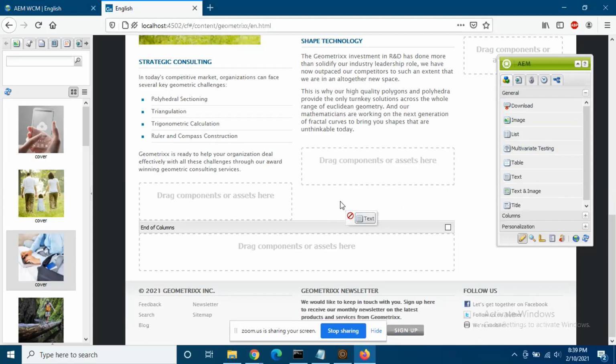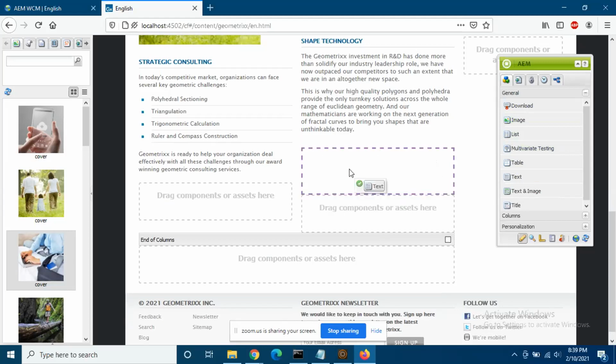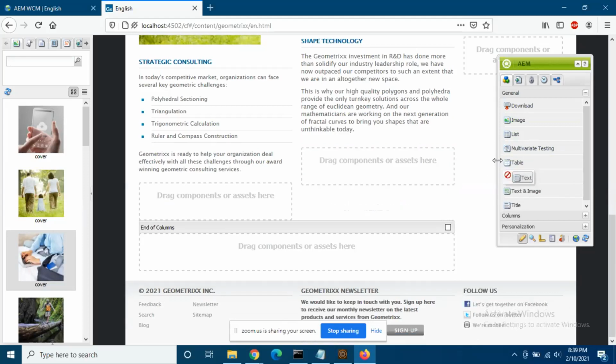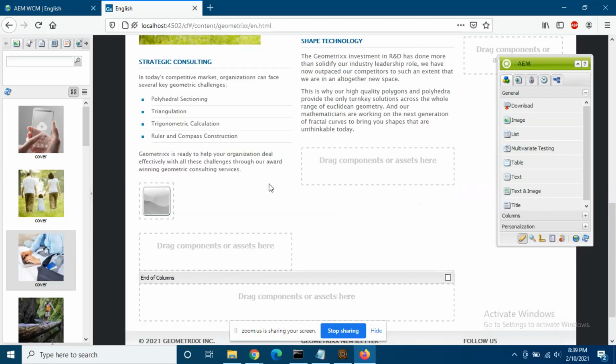No, this is only text. I want you to drag and drop the text and image component. Yes, drag and drop, wherever you would like to add it. Now the component is there. You have to configure it. Now double click on this component.